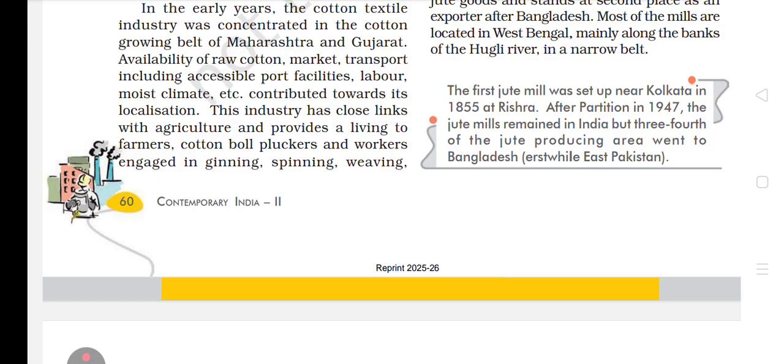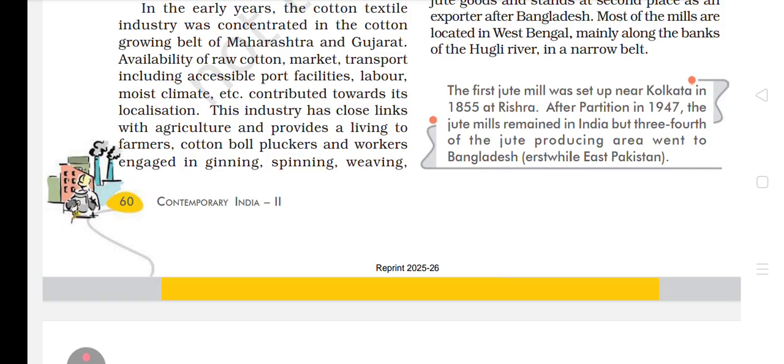Now, can you think of a reason why these industries are very common in Gujarat and Maharashtra? The reason behind it is that these states are in the Deccan region, and you know very well that in the Deccan region the highest amount of cotton is produced. So that's why there are so many cotton industries present there.